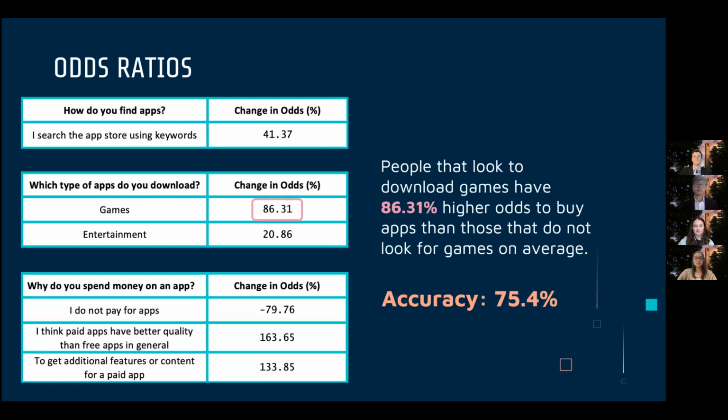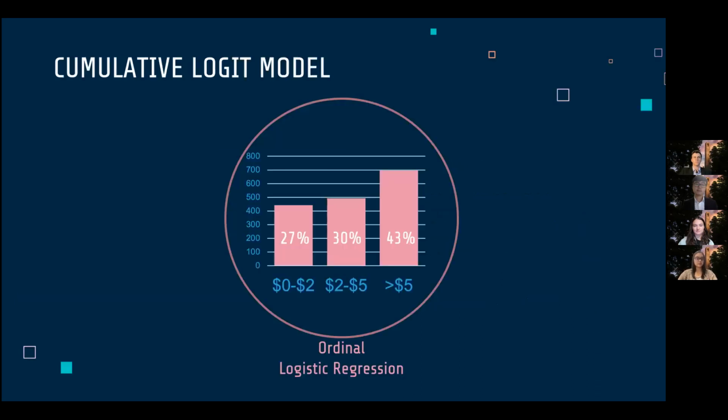Some key takeaways we found were that people who search the App Store using keywords are more likely to have spent money on apps. Also, people that have downloaded game and entertainment apps are more likely to have spent money on apps. Lastly, people that have the opinion that paid apps have higher quality and additional features are more likely to have spent money on an app. And now I'm going to hand it off to Gabby.